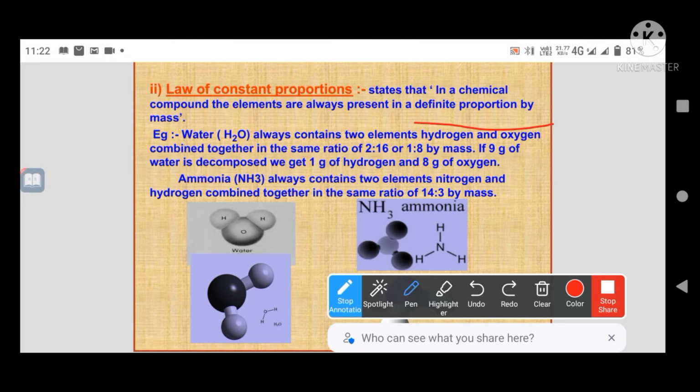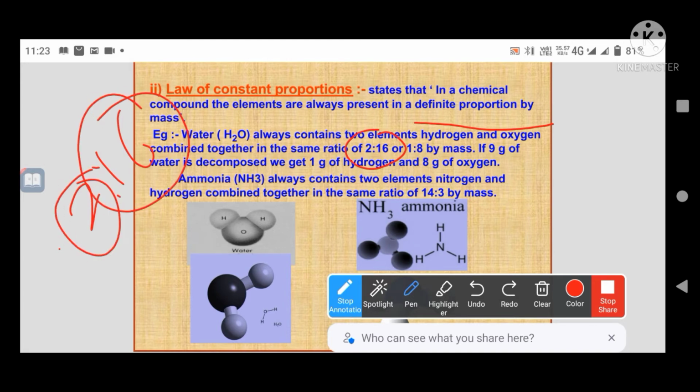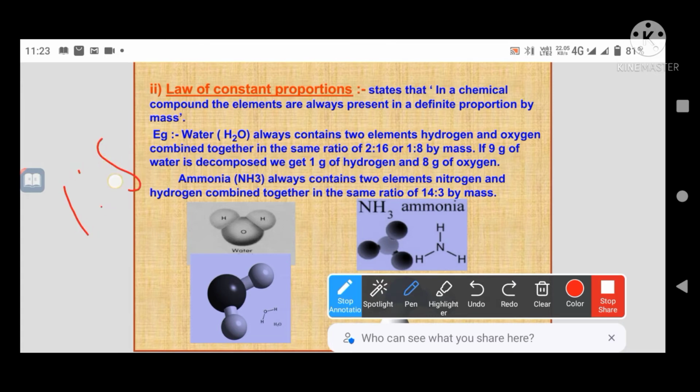Take one example, water. Water, H2O, always contains two elements, hydrogen and oxygen, combined together in the same ratio, and the ratio in water is 2:16, that is, 2 parts of hydrogen and 16 parts of oxygen, which is 1:8 by mass.